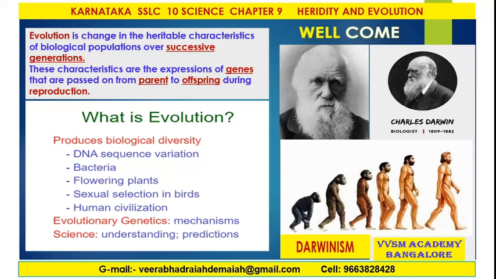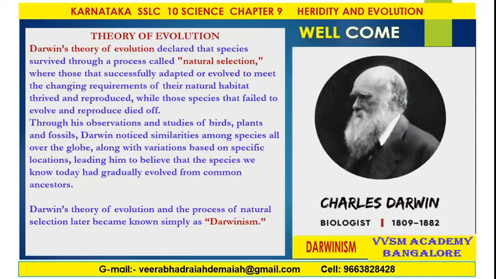This is Charles Darwin. His theory is called Darwinism. Darwin's theory of evolution declared that species survived through a process called natural selection, where those that successfully adapted or evolved to meet the changing requirements of their natural habitat thrived and reproduced, while those species that failed to evolve and reproduce died off.